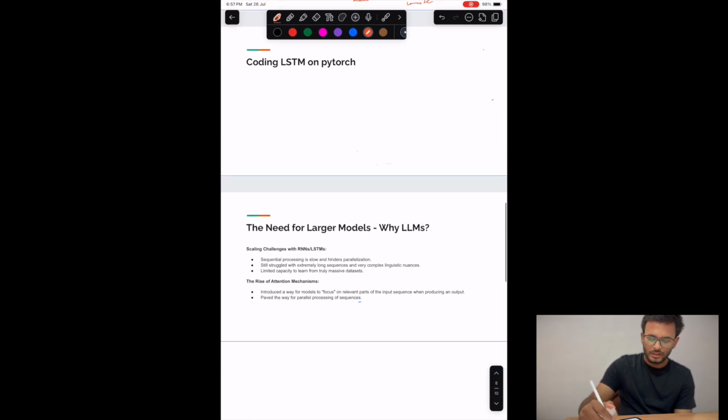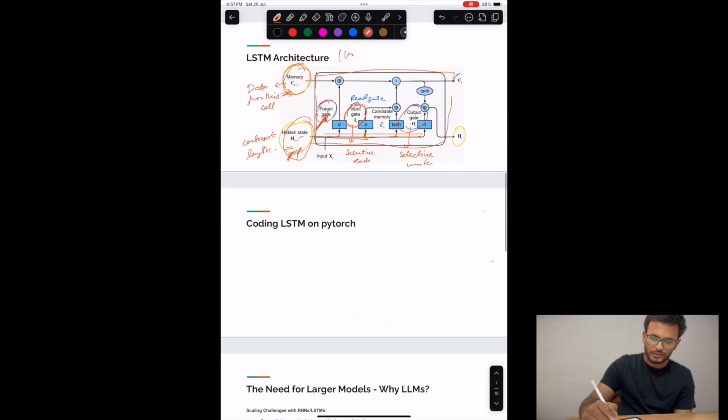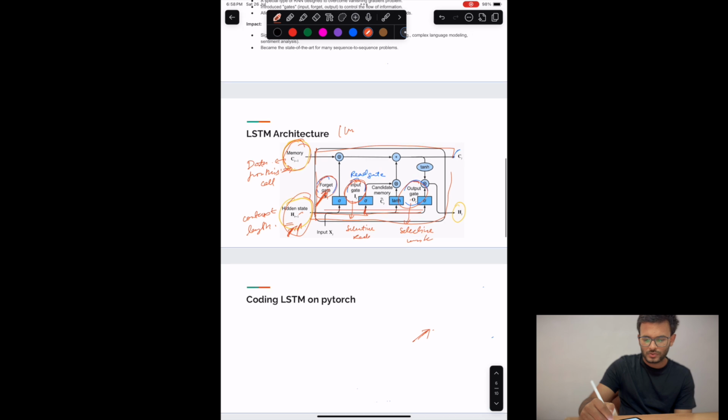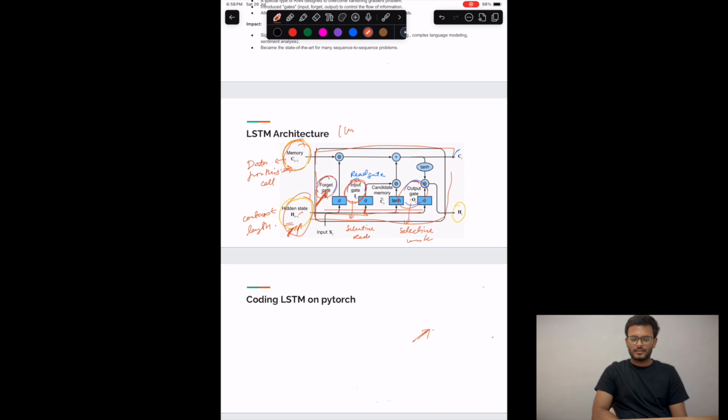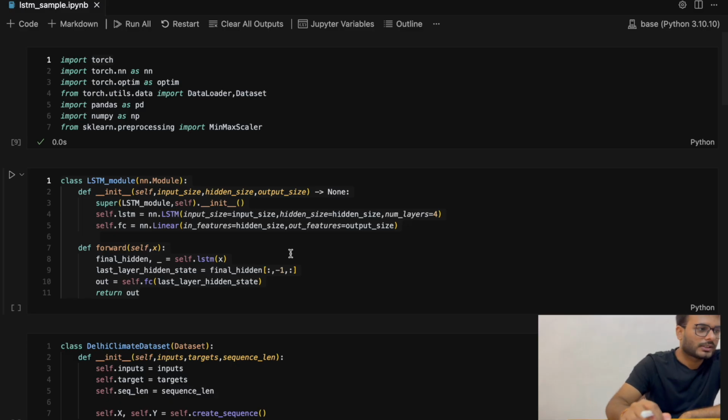Now we'll see how the code works for LSTM in PyTorch. We'll simply see how the LSTM coding works in PyTorch, and then we'll just move on to the embeddings part. So, let's start exploring the code.